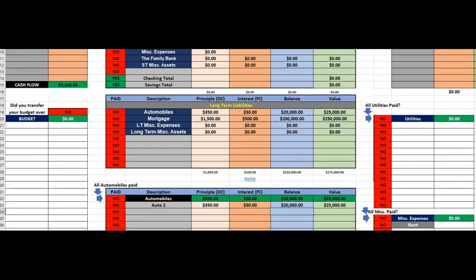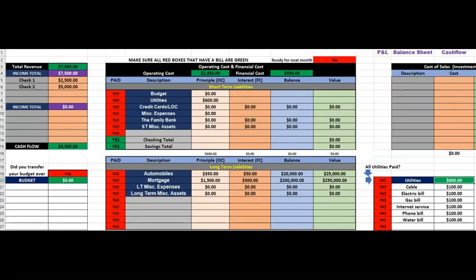We're gonna list some utilities in here, and this list, we'll start with auto insurance. Oh no, utility would be cable, $50. And let me just enter some. Since this is an example, I'm gonna make it real easy. I'm just gonna put $100 on everything. So I listed some utilities: cable, electric, gas, internet, phone bill. It gives you the total of your utilities right here. Basically it gives us the total of the utilities over here, but you can itemize them out. So this is just the total of everything, and then you itemize it out on the sides.